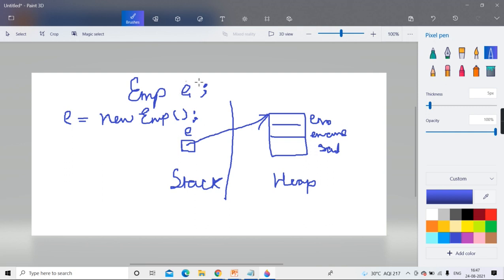The reference comes in E. Means according to Java, the object itself contains the reference. You understanding? Means in Java, the object only acts like a pointer. You can think like that. But now someone may say you're making a contradictory statement. Somewhere in a past session you said in Java there is no pointer. And now you're saying that the object is containing the reference.